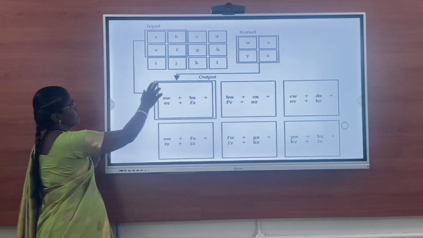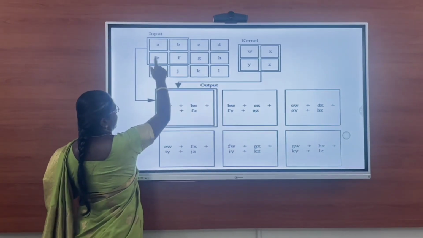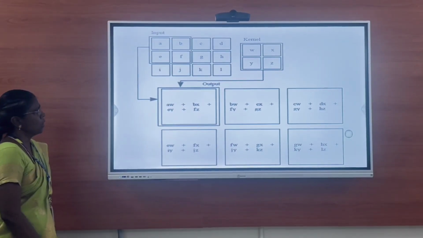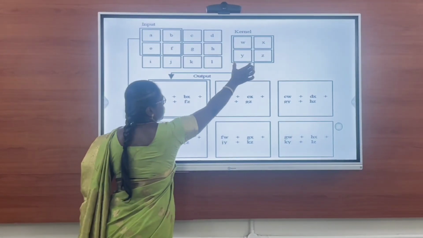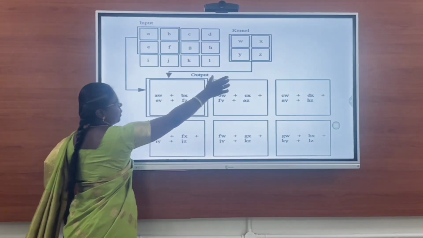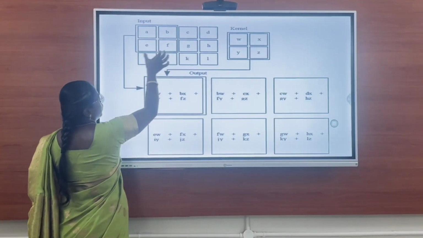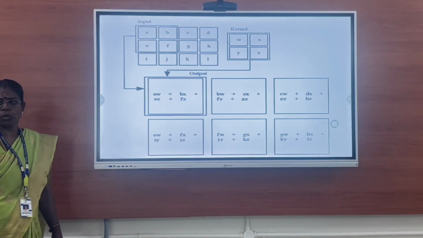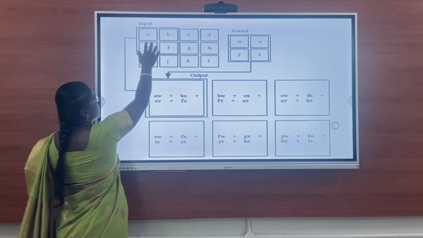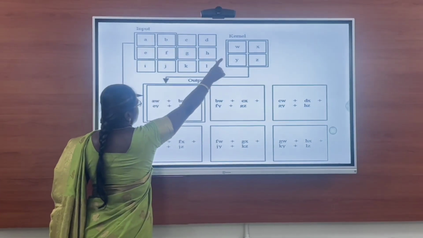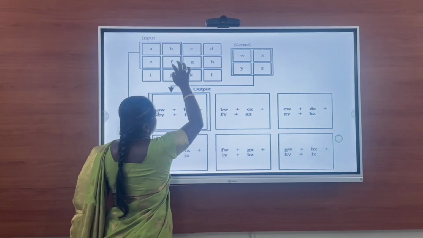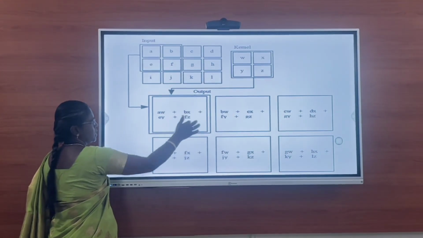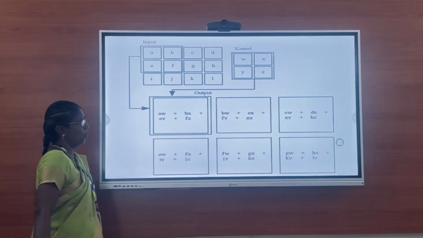So here is the example. This is your input matrix. This input matrix is a 3 cross 4 matrix and the kernel is a 2 cross 2 kernel. Initially we will be placing this kernel, just imagine, over this 2 cross 2 size portion of the input. So we have to multiply a into w plus b into x plus e into y plus f into z. This is stored separately. This is your output.